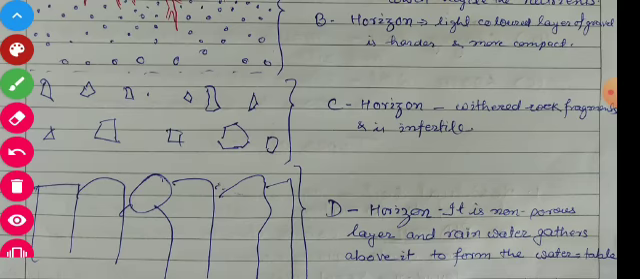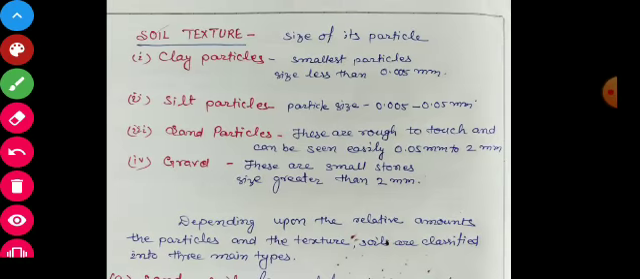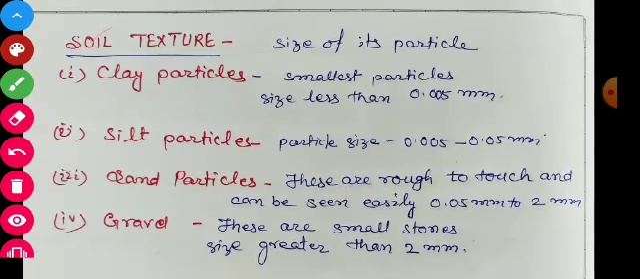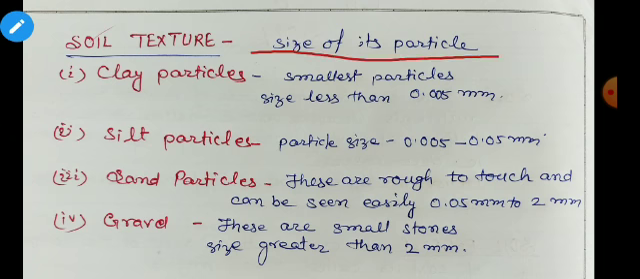And after this student, we will discuss next, that is soil texture. Students, what is soil texture? First of all, the size of soil particles is called soil texture. Size of its particles, that means soil particles, is called soil texture. So students, in soil, the particle size varies from place to place, from soil to soil.